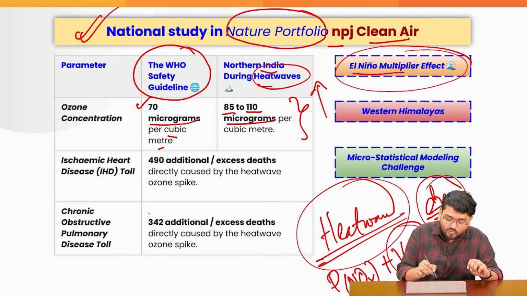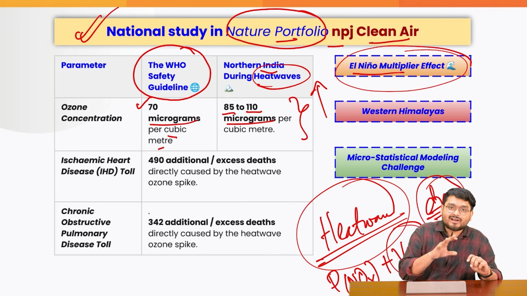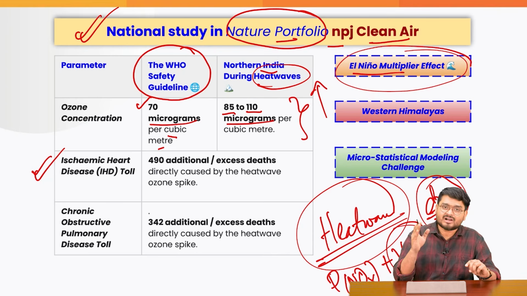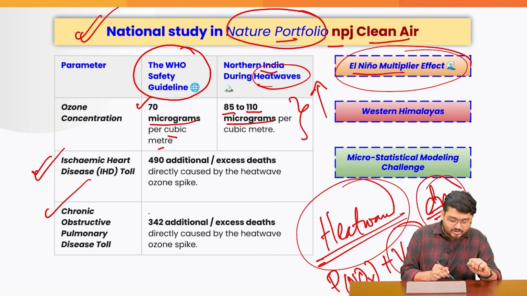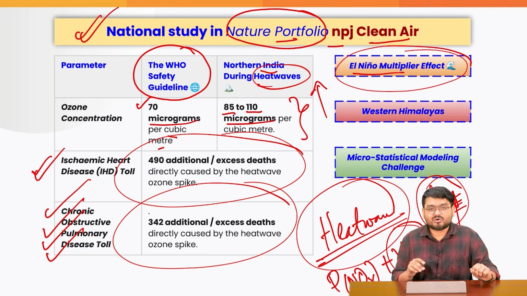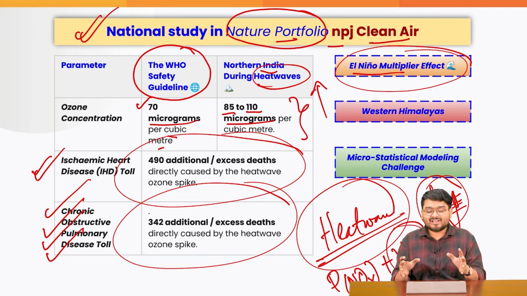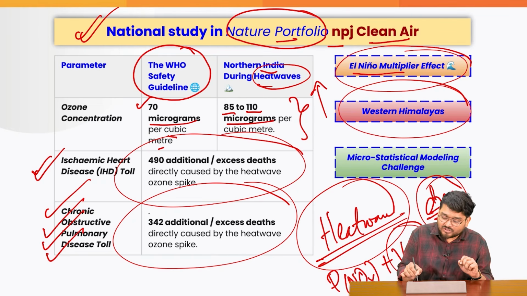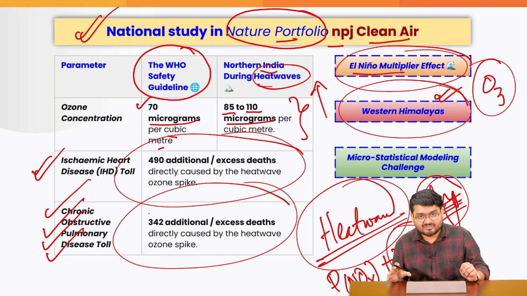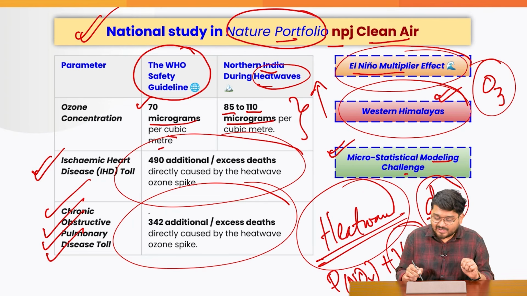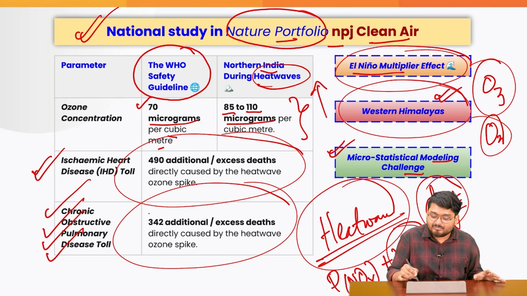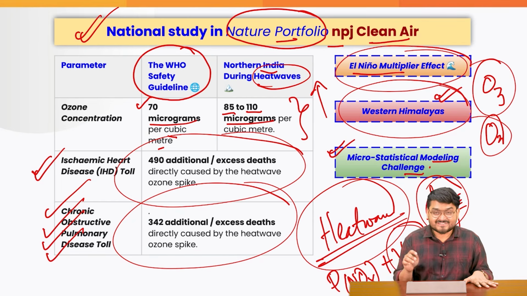So we are seeing much more ground level ozone, which is leading to various diseases such as cardiovascular diseases, right? Chronic obstructive pulmonary disease or COPD. It has led to more and more excess deaths in the country. This is also posing a huge challenge along the western Himalayan region, where ozone concentration is increasing at the ground level, right? And this is a challenge for us, because at the local level, ozone cannot be measured properly. So a statistical challenge is also there.